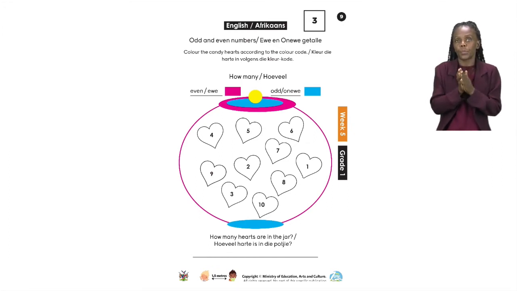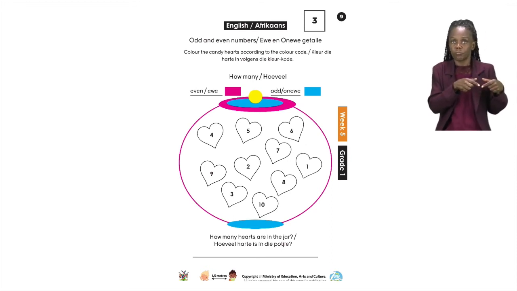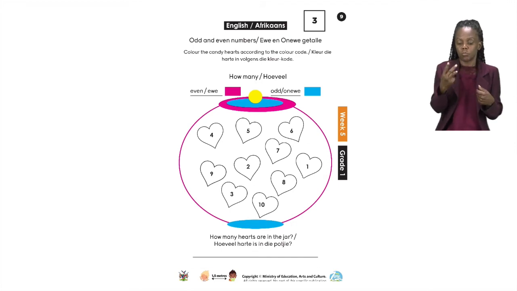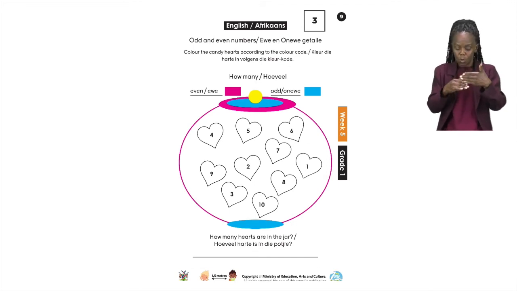Then for your odd numbers, the first one I'd like you to color is the number 7. 7 is an odd number. After you are done coloring all your numbers, grade 1s, I would like you to please count how many hearts are in the jar. Make sure you count them properly and you take your time. You can write your answer on the line below. Have fun, and I will see you just now after you are done with your exercise and our advert break.